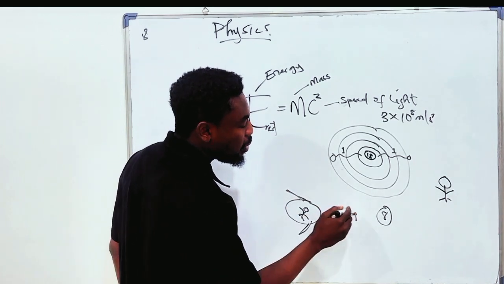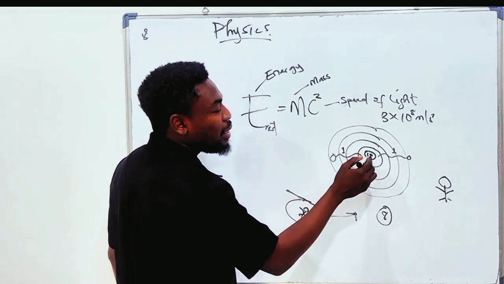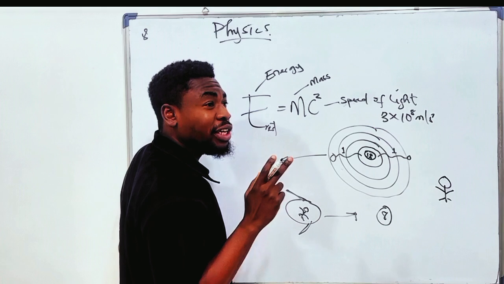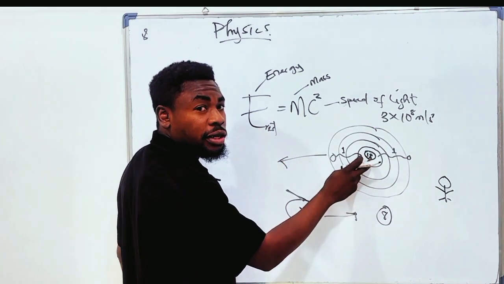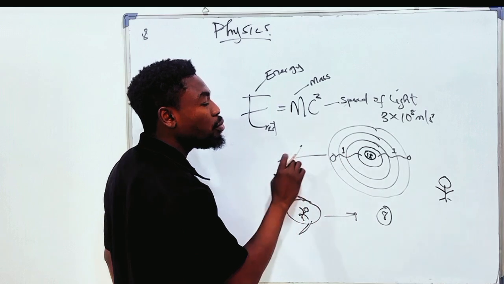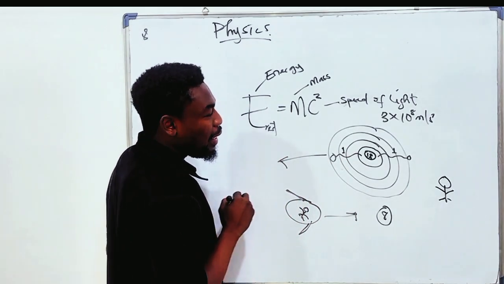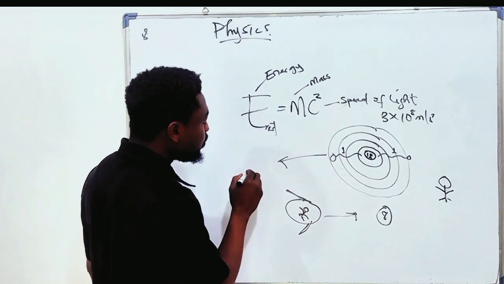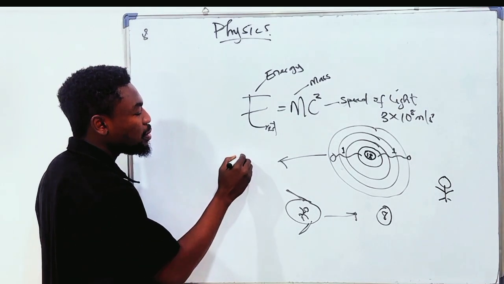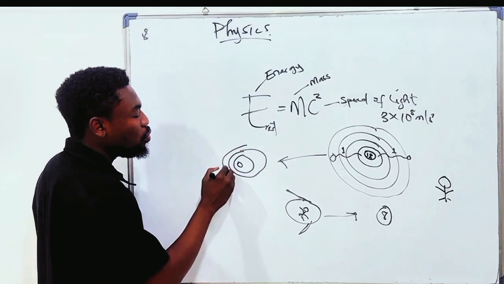She is moving in this direction. She is going to observe that this particle is moving in the opposite direction, even though in reality, the particle is stationary. Because she is moving in this direction, she is going to observe that this particle is moving in this direction. And the wave, since the particle is moving, the wave of its movement is going to be like this. It's going to be compressed on one side.